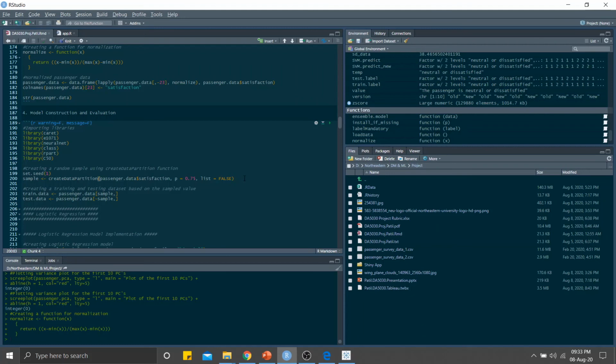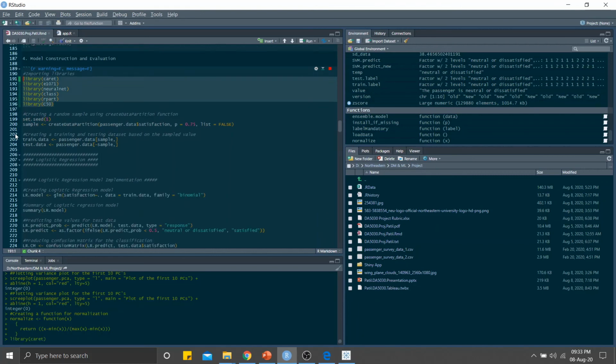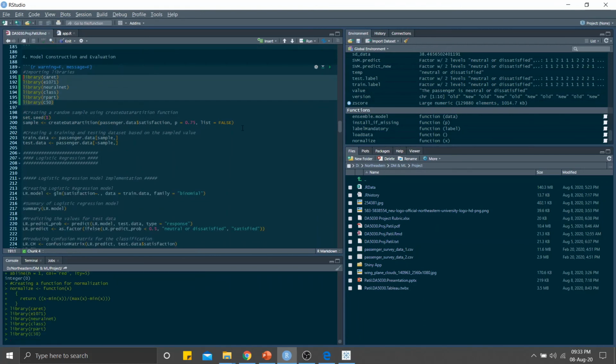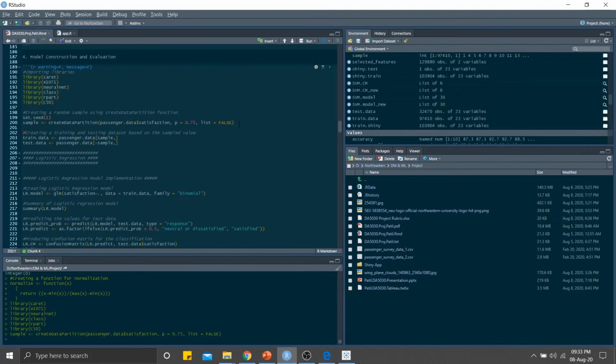and testing dataset using the createDataPartition function. First I'll run all these libraries so that all the models will run efficiently. So first I've created the data partition, then I have created train and test data.